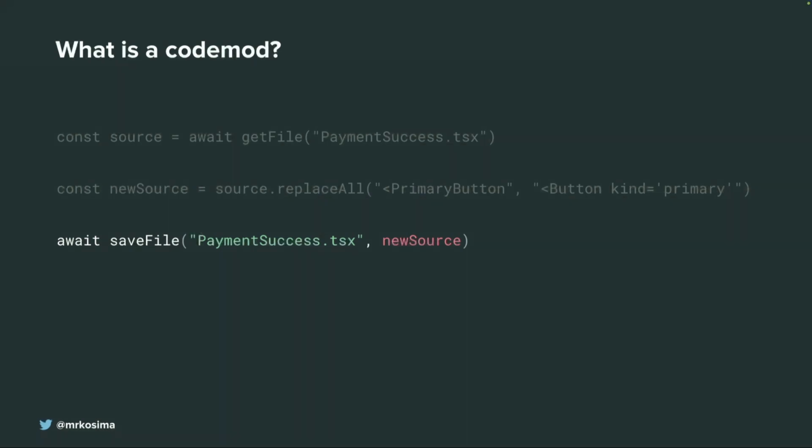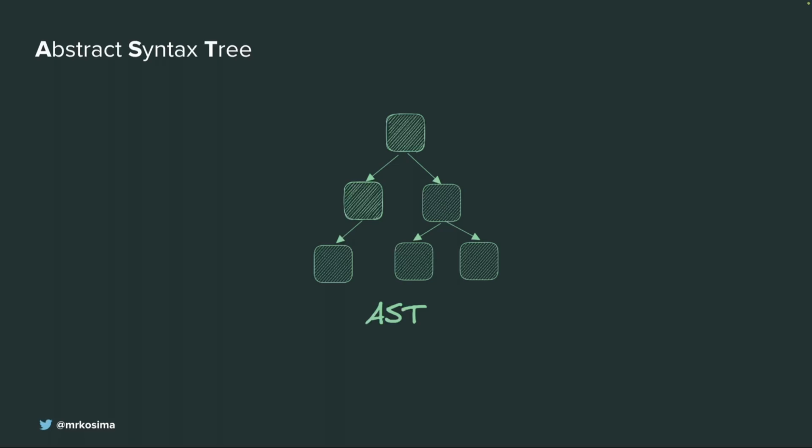Technically, this is a Codemod, right? Because we have a script that updates our code, but it's not really elegant. We just use string replace. There is a better way to modify our code. It's using AST. Who knows what AST stands for? All right, I think half of the people know. So AST is abstract syntax tree.